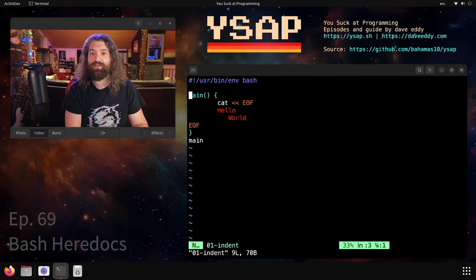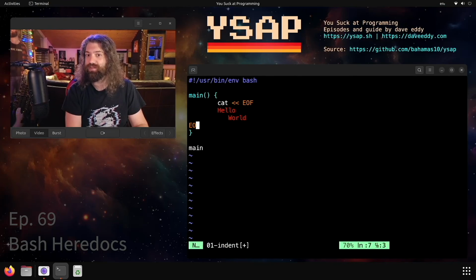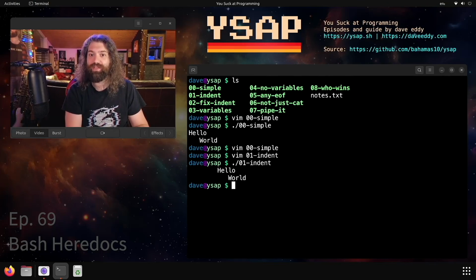Let's say we have a function. We have a function here called main, and we have cat in here, EOF. We have hello world with that indentation. And then notice EOF shows up here. If I put it over here, fails, doesn't work. It has to be on the beginning of the line, okay? So let's go ahead and run this example. Look at that. Now it's moved over by a whole tab character because I indented it with tabs. So it retains the white space even when you're in multiple levels of indentation.